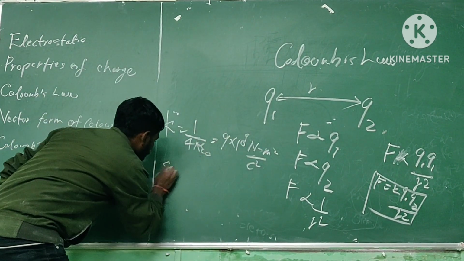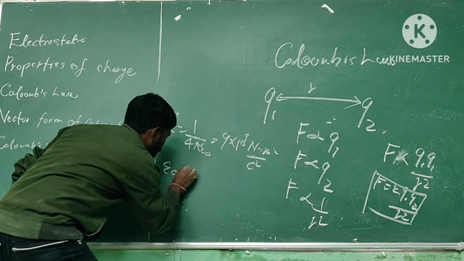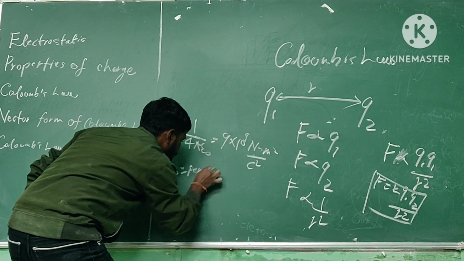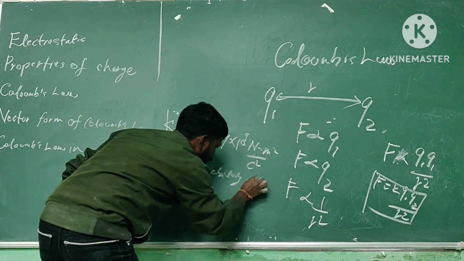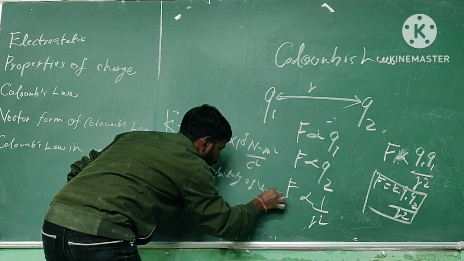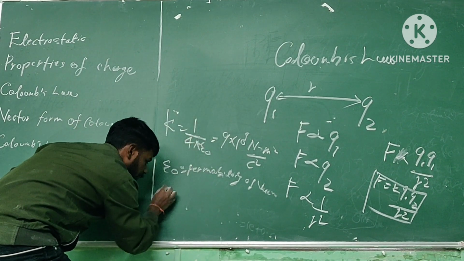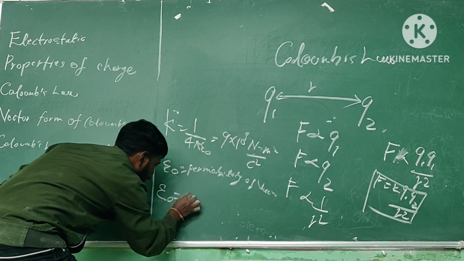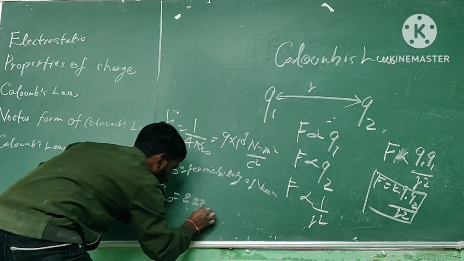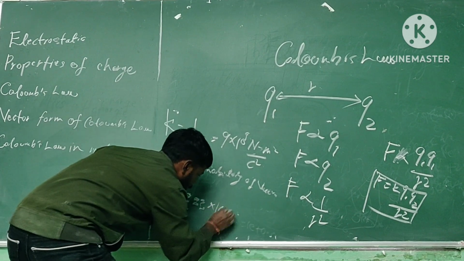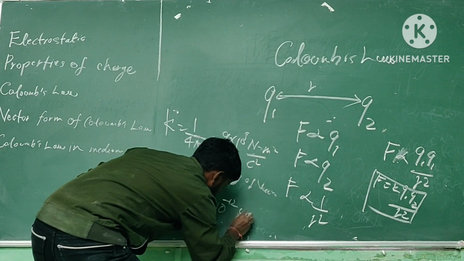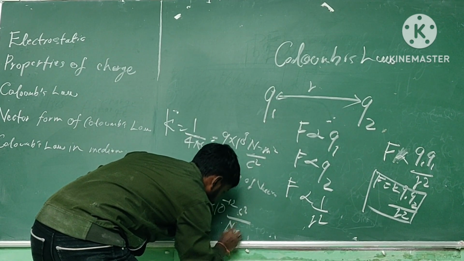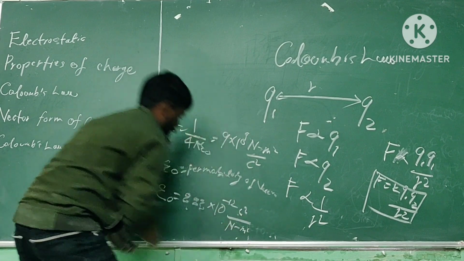Epsilon naught is the permittivity of vacuum, and it has the numeric value 8.85 into 10 to the power of -12 coulomb square per newton meter square.